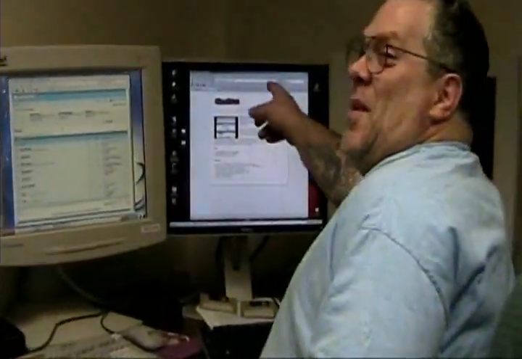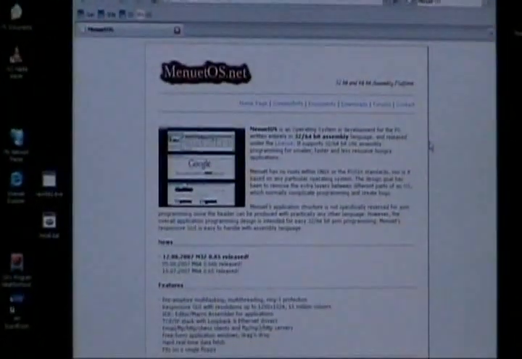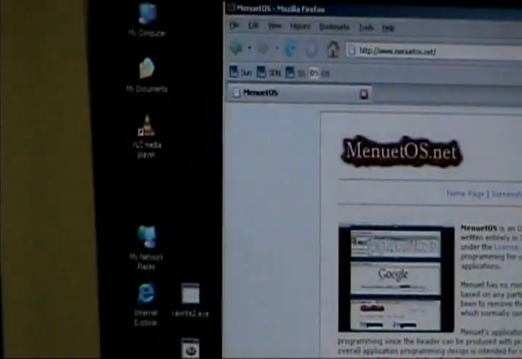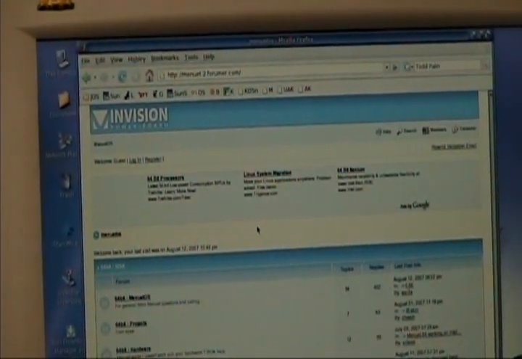Now, over here is Menuet, and I really enjoy it. These guys that wrote it are pretty swell. They'll give you help. Here's their forum. I encourage you, if you ever go to an operating system, get into the forum, sign up for it. If you don't want people to know your email address, get a fake one. But get help on a forum, and man, that'll just bring you up to speed in no time at all.